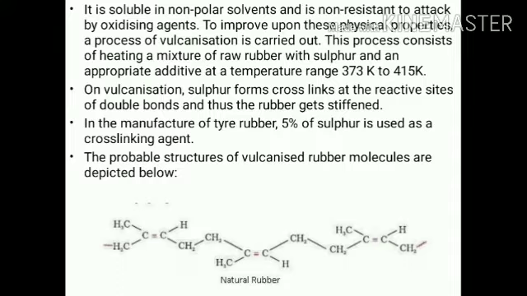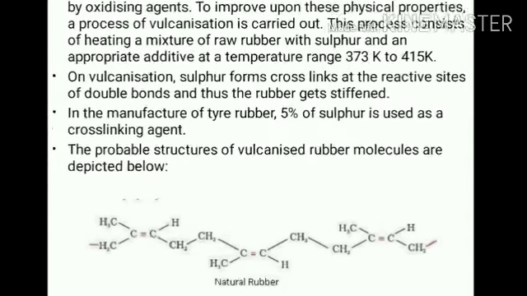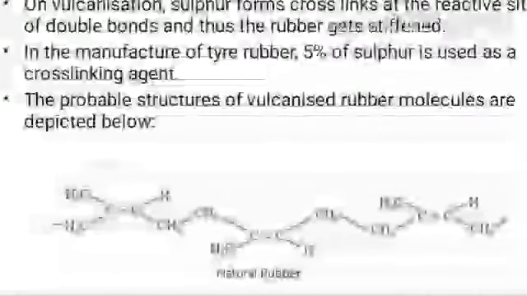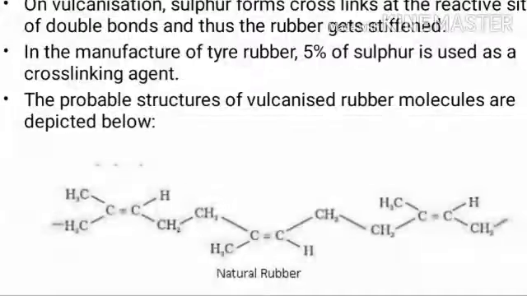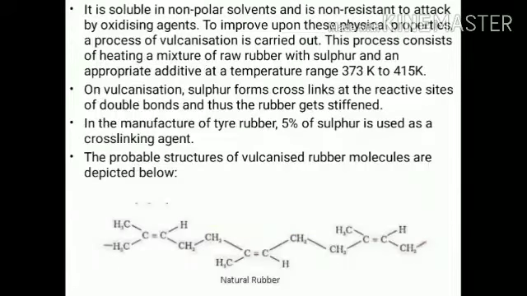On vulcanization, sulfur forms cross-links at the reactive sites on the double bonds, and thus the rubber gets stiffened. In the manufacture of tire rubber, 5% sulfur is used as a cross-linking agent. The probable structure of vulcanized rubber molecules is depicted below. This is the structure of vulcanized rubber. Natural rubber is 2-methyl-1,3-butadiene, but this is the structure of vulcanized rubber. In vulcanized rubber, tensile strength, durability, and flexibility increase, and it is used in the formation of tires. So you have to learn this structure.